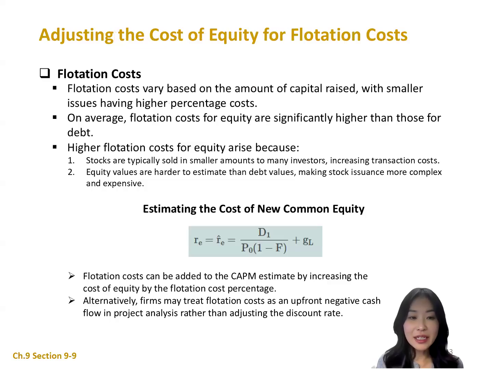Most analysts usually use the CAPM to estimate the cost of equity. But how do we adjust it for flotation cost? If a firm's dividend growth method gives a cost of retained earnings at 11.1%, and the cost of new external equity is 11.9%, then flotation cost adds 0.8 percentage points to the cost of equity. So to adjust the CAPM estimate, we simply add this 0.8% to the calculated CAPM return.